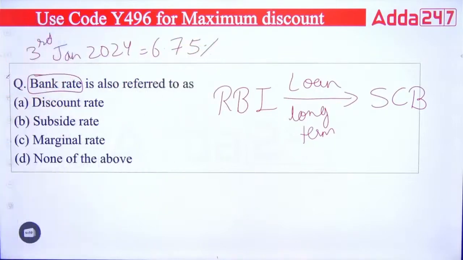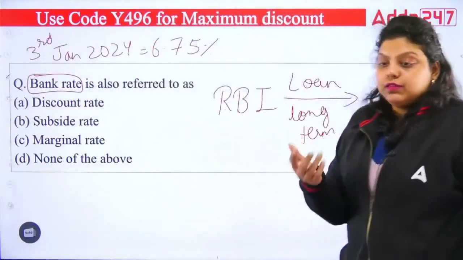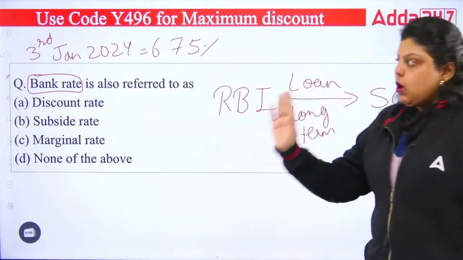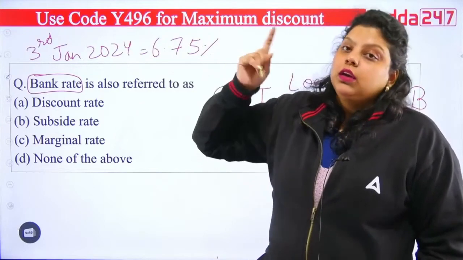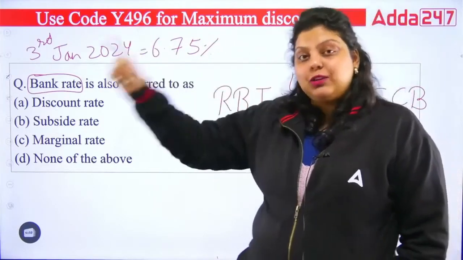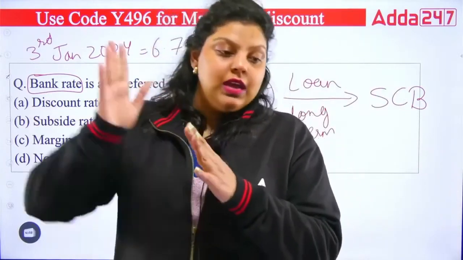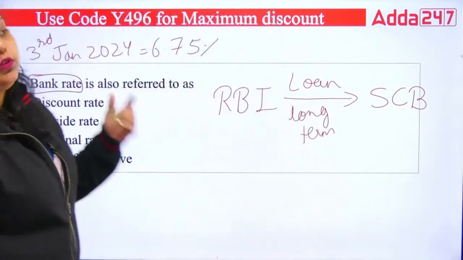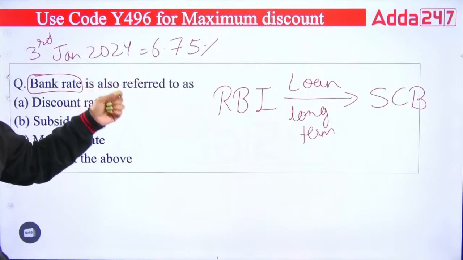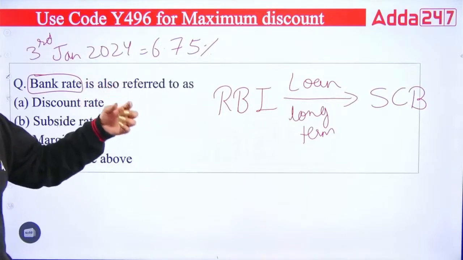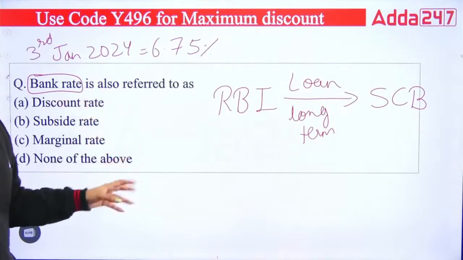But as I have told you, bank rate is the indirect instrument of monetary policy, but every 2 months this monetary policy will be reviewed. And now after January, the next review, or the last review of the financial year 23-24, will be February. So in the one financial year we have 6 reviews, and the February review will be the last review of financial year 23-24, and after February the next review will be seen in the month April 2024.